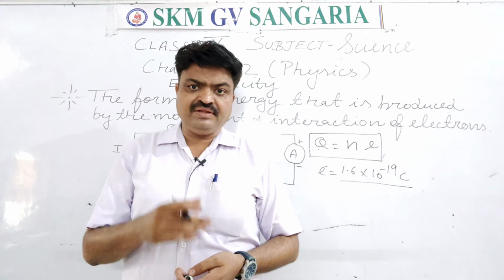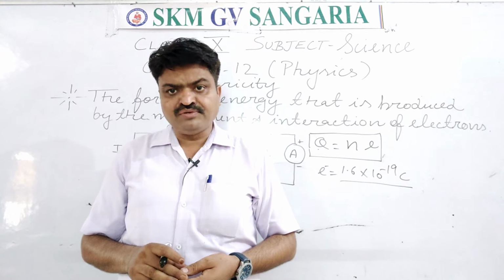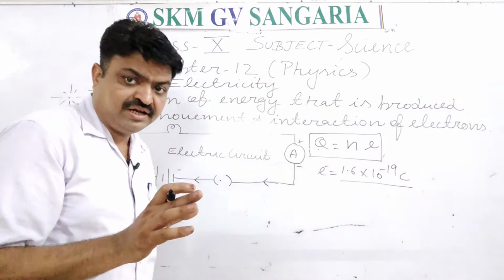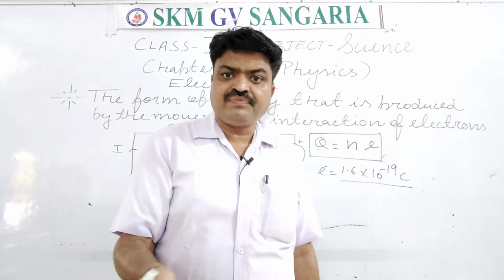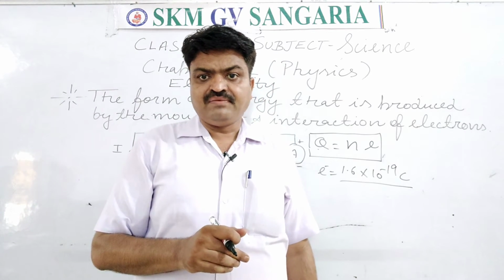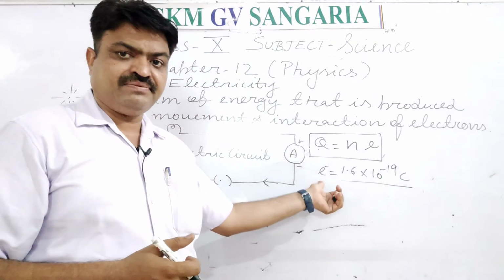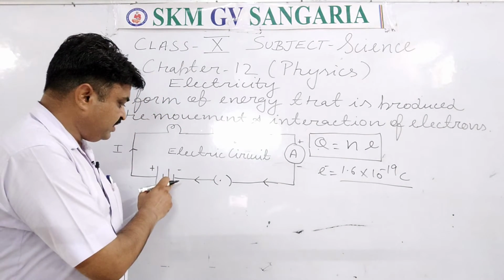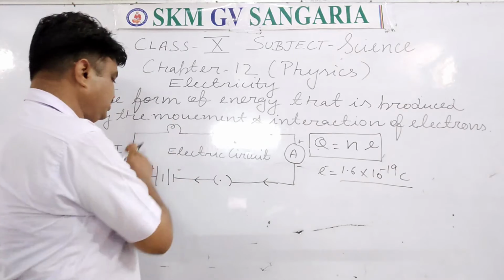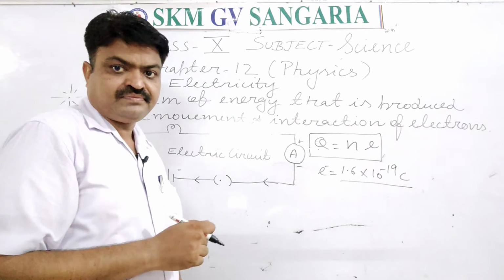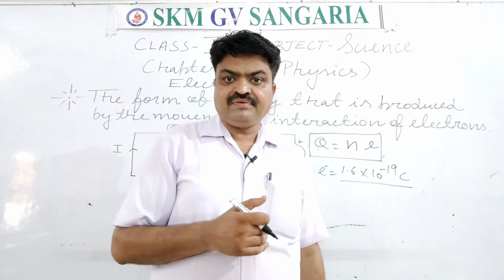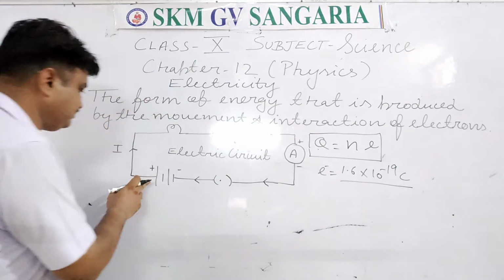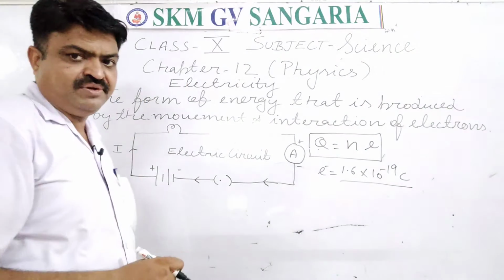And in flowing, it moves from negative to positive. Means charge always flows from negative to positive, student, because charges have the negative charge on them. That's why they move from the negative terminal to the positive terminal. But the current that a particular electrical device has moves from the positive terminal to the negative terminal.